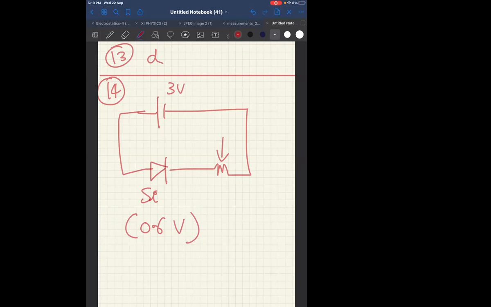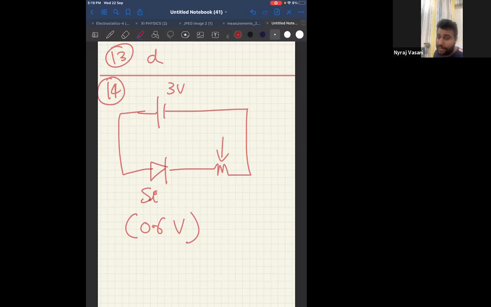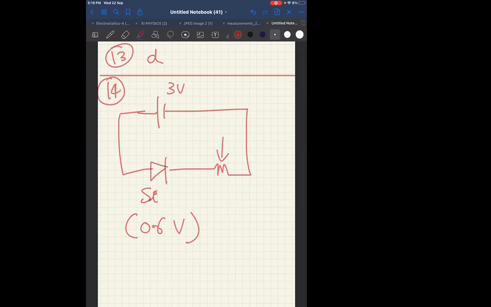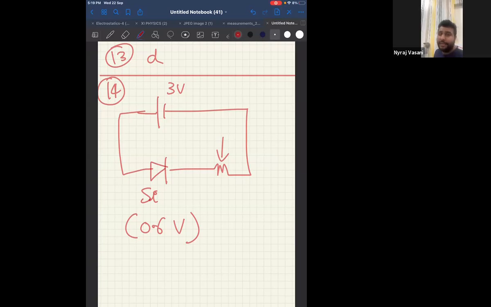Sir, won't we add it? Potential difference you have to take, right? That is why it is called potential drop. What is the meaning of potential drop? Drop from the actual potential. We can add it depending on KVL, that is Kirchhoff's voltage law. But here they have only told us what is the drop. That means the answer should be less than 3. So options are also given accordingly. Check.